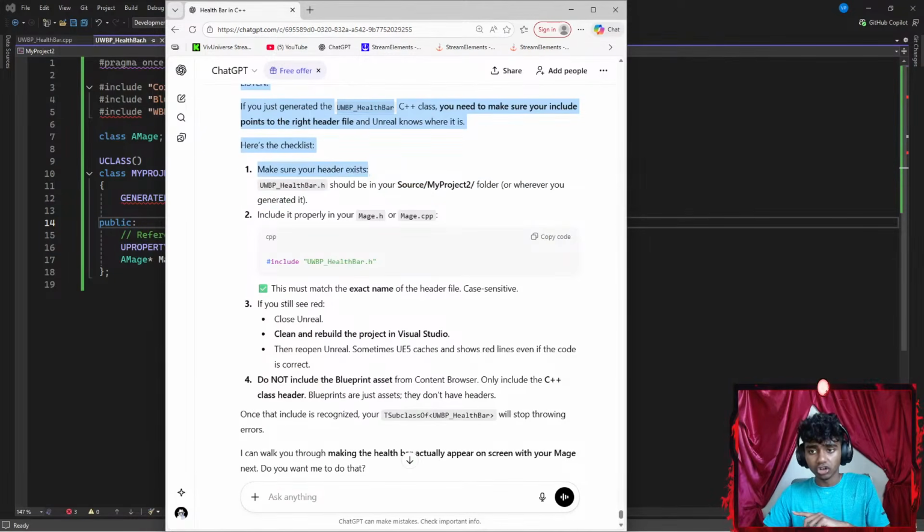Here's the checklist. Make sure your headers exist. UWBP_HealthBar.h. Okay, that exists. It should be in your Source/MyProject folder, and included properly in your Mage.h or Mage.cpp. Let's go ahead and copy that.